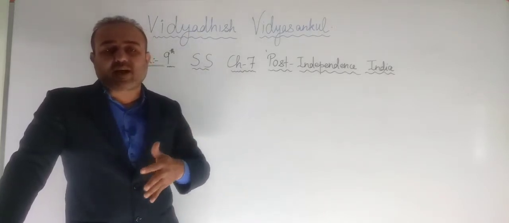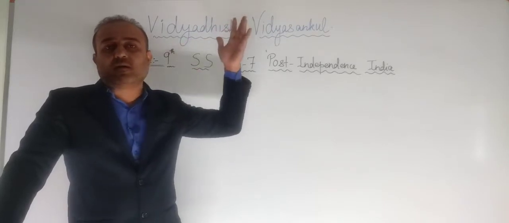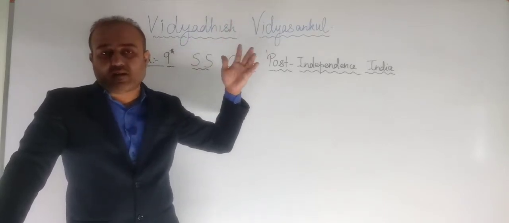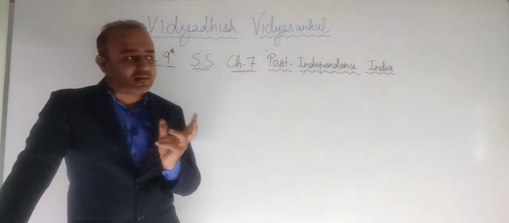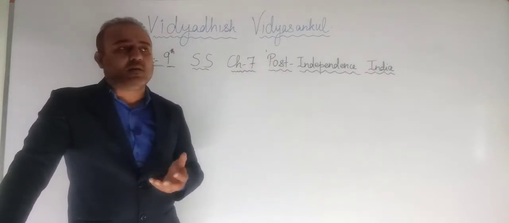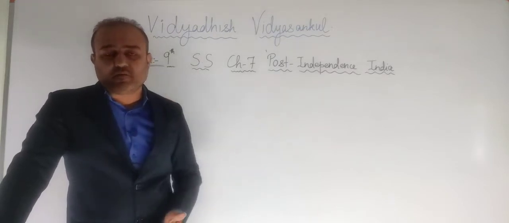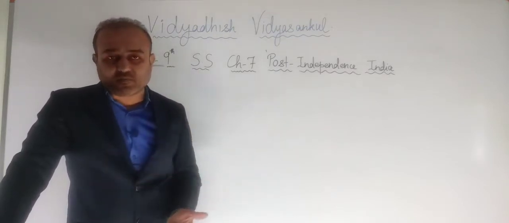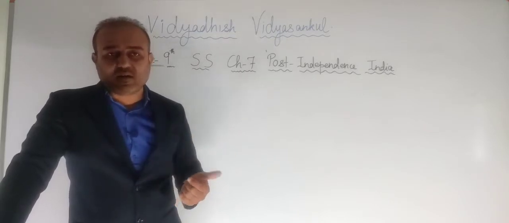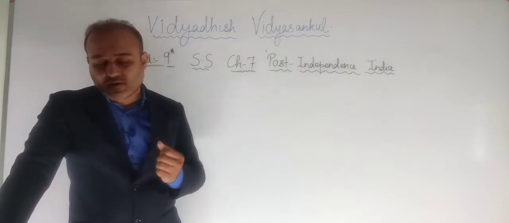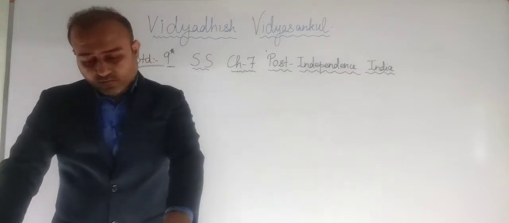Right, this is the time I am talking about way back when the civilization was started, and at that time many different tribes had come to India, and that is the reason we find that there are so many different types of people living in India, belonging to different religion, caste, culture. Right, so that is what is being talked about here.